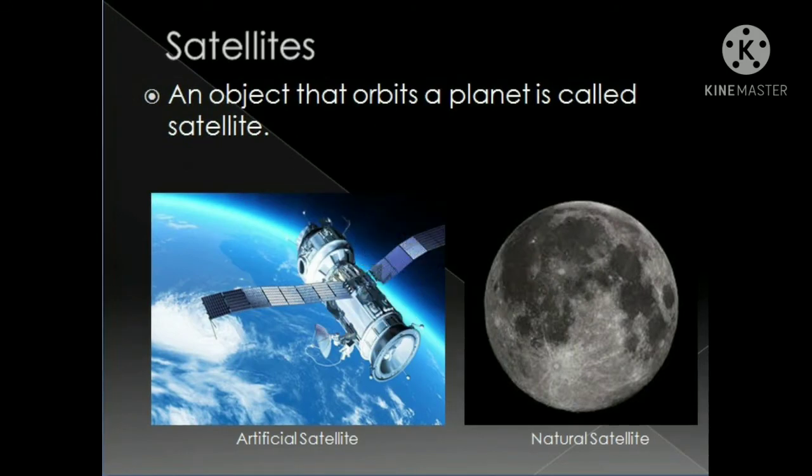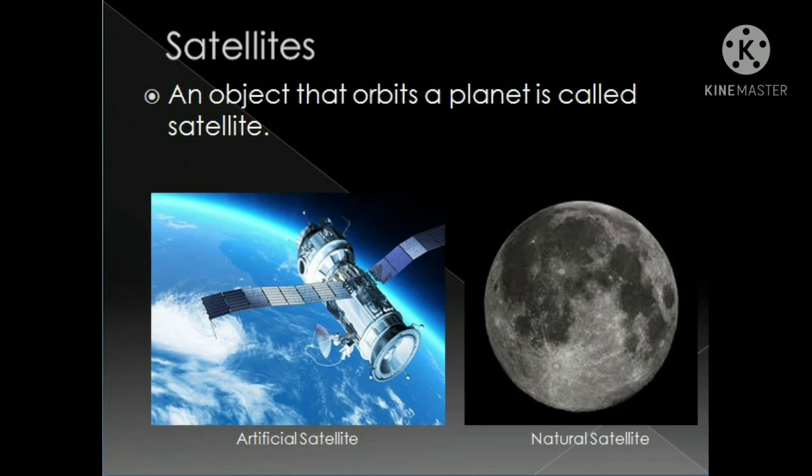Satellites. An object that orbits a planet is called a satellite. Satellites are of two types, natural and artificial. A celestial object that revolves around a planet is called a natural satellite. Earth has only one natural satellite called the Moon. It is the brightest object in the sky. It is a non-luminous body but becomes visible when sunlight gets reflected from it.